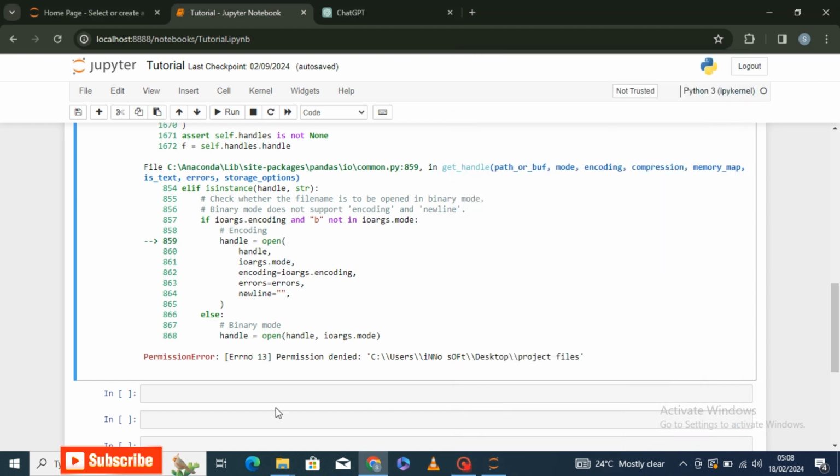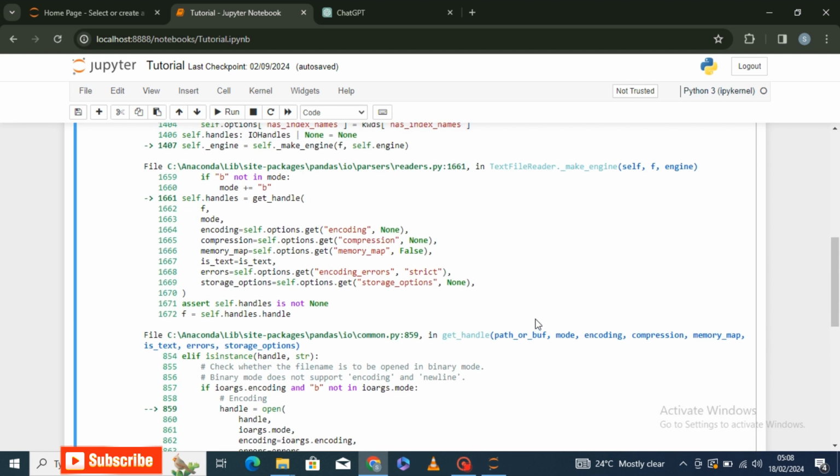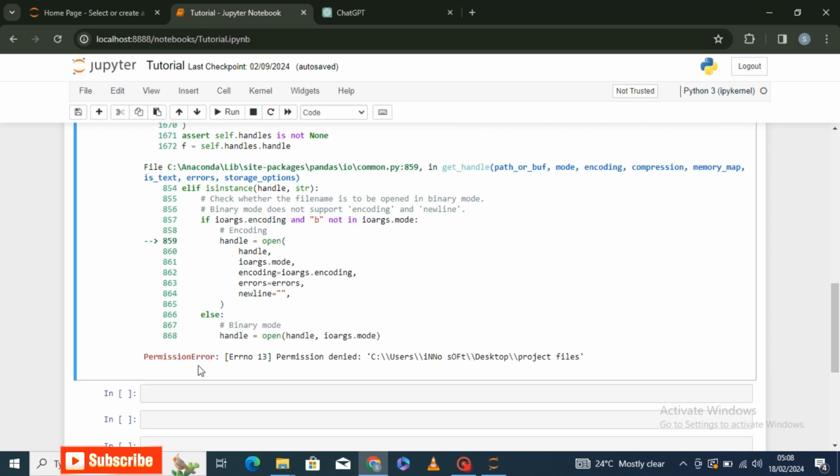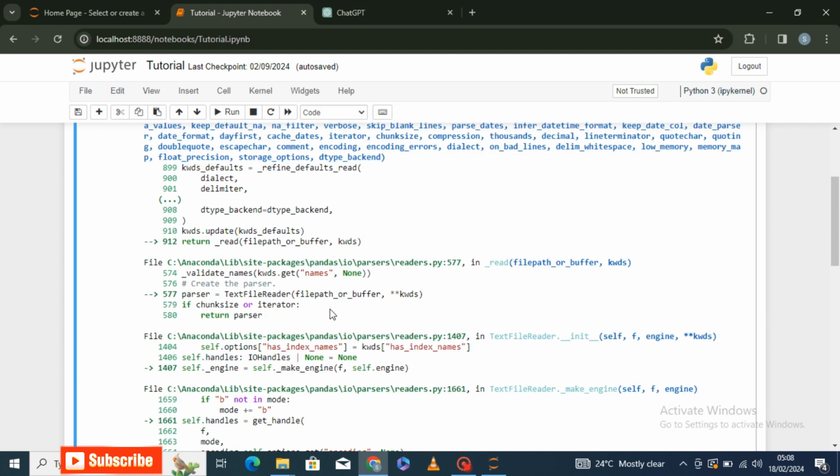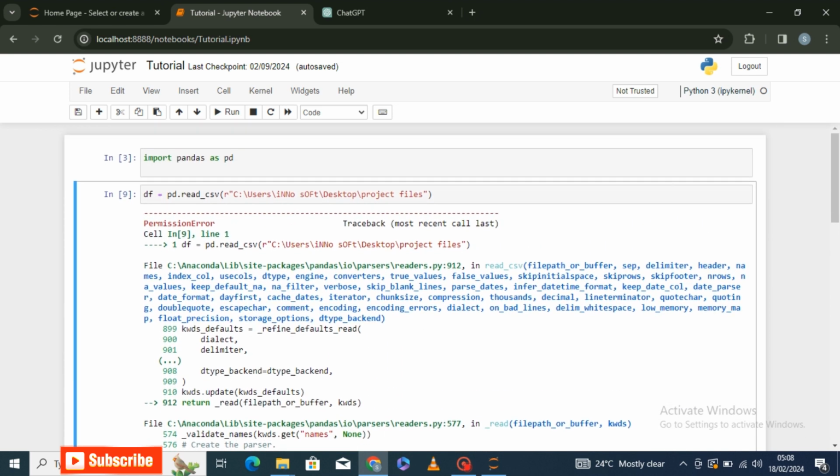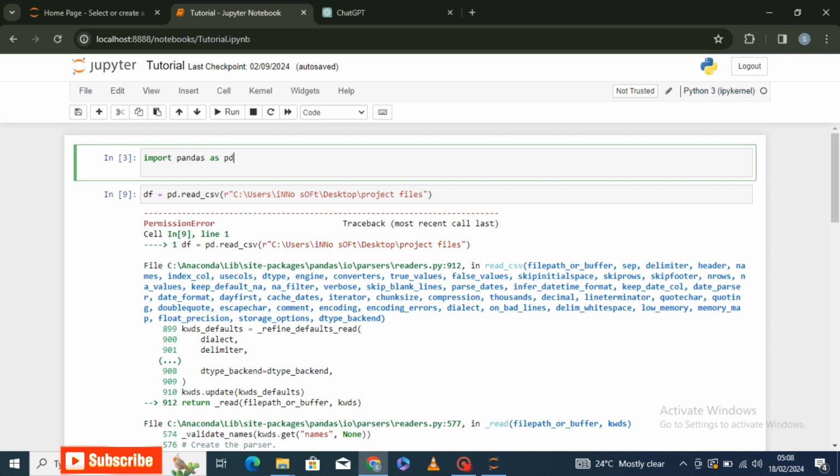So last week I started learning Python, and I've actually started working on a project, and I got stuck on the very first step because of this error: permission error, permission denied. And ironically, I did try my best to find solutions on the internet, and I could hardly find anything that works. So I found